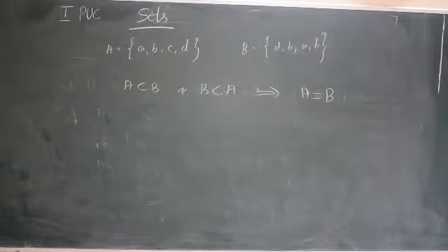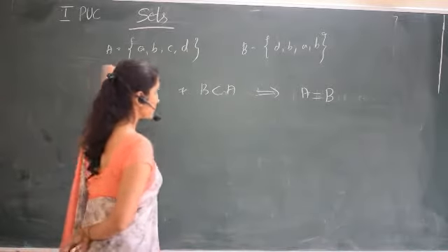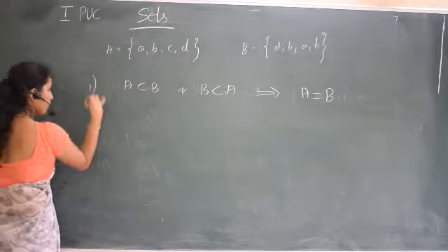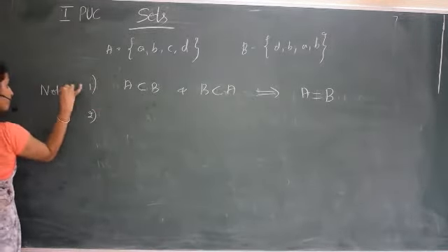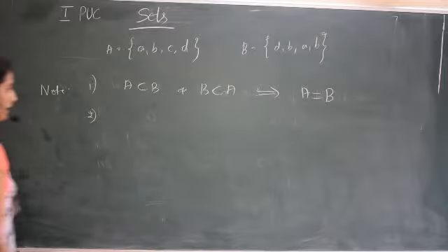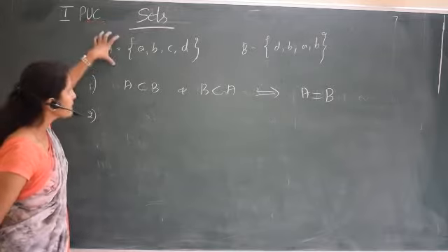Then one more note you can write. First note: A is a subset of B and B is a subset of A implies A is equal to B. Second one: every set is a subset of itself. If I consider A as one set, then A itself is a subset.